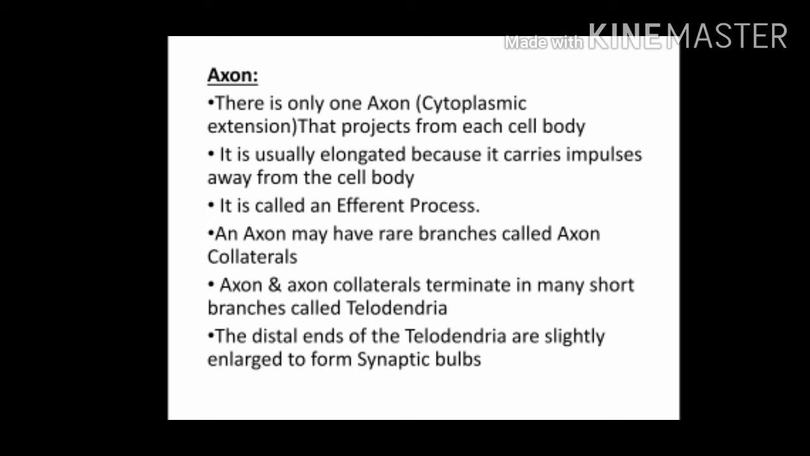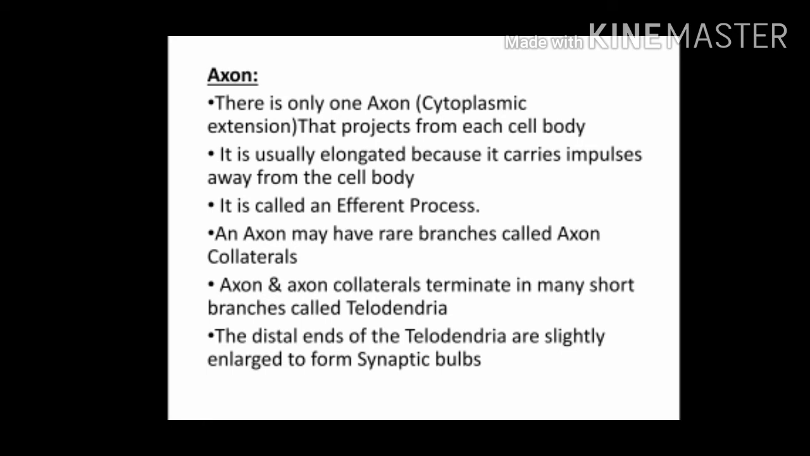Already you have seen afferent means which brings or conducts something towards the cell body. Here the axon is conducting or carrying impulses away from the cell body. Hence the name efferent process. An axon may have rare branches called axon collaterals. So usually the axon is an elongated structure, but sometimes it is branched also, and the branches may be referred to as collaterals.